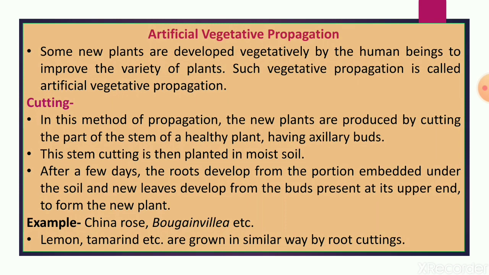In artificial vegetative propagation, first of all we will see cutting, that is, stem cutting or root cutting. First, stem cutting.